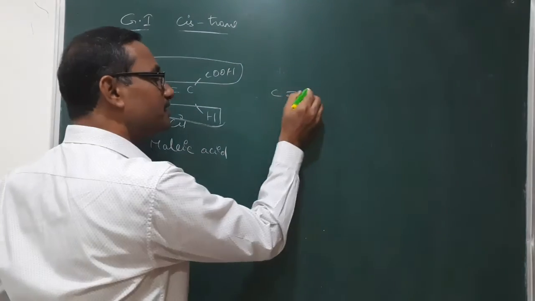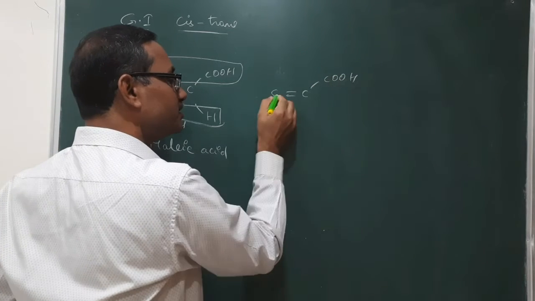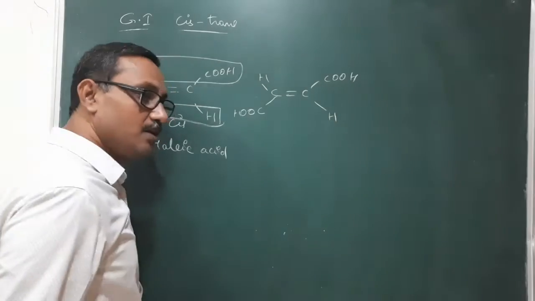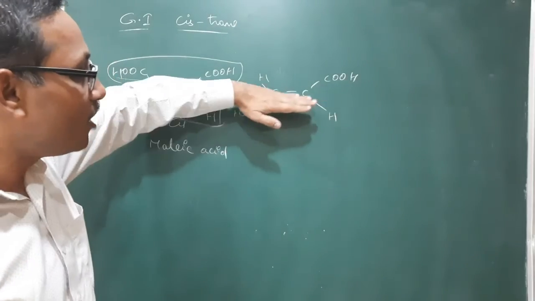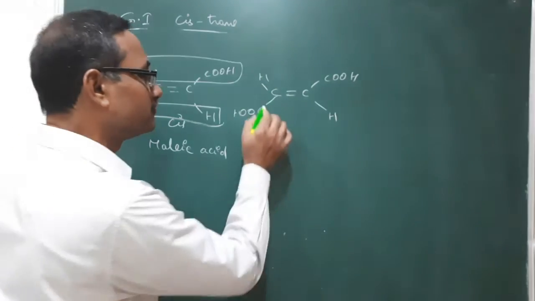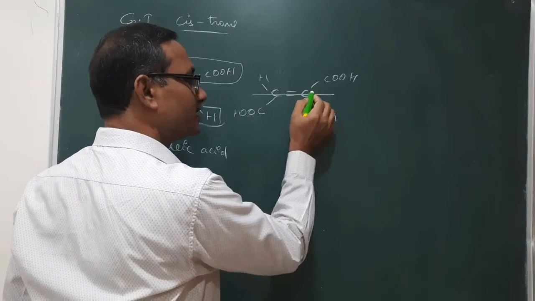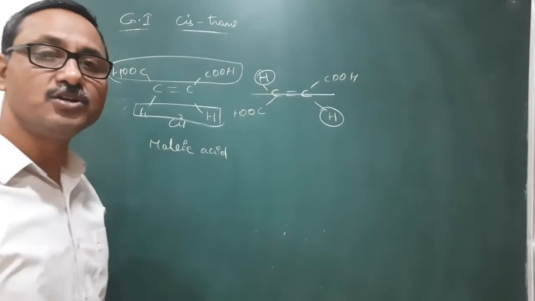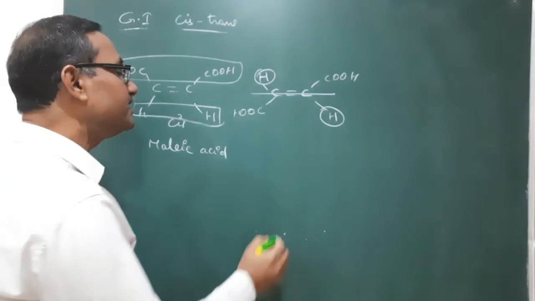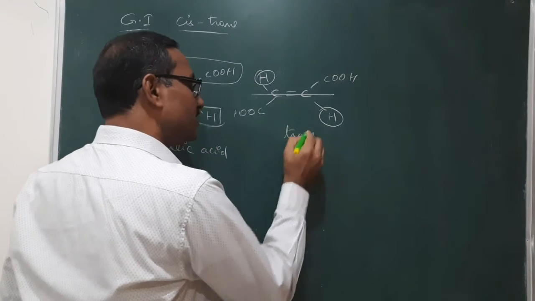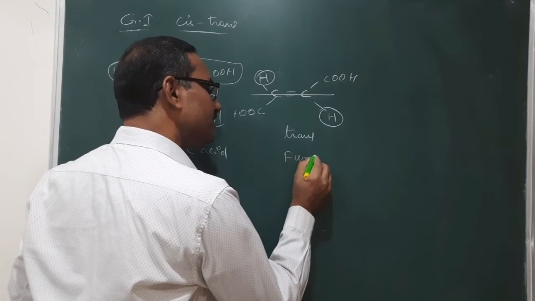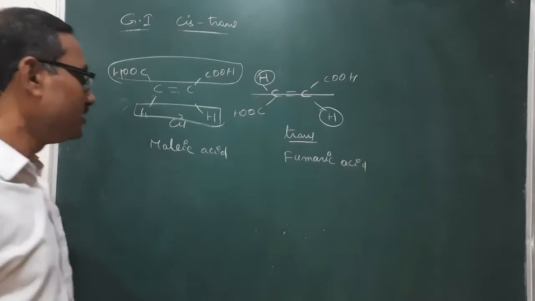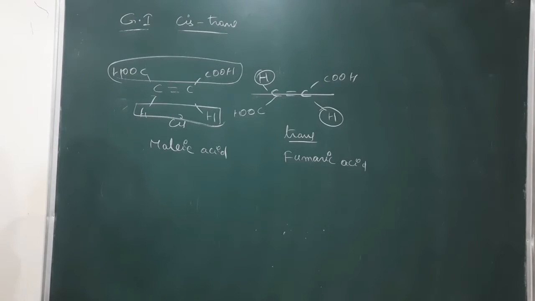And a trans isomer for this is this one: here a COOH is there, here H, here H. So similar groups are at the opposite sides of the double bonded carbon. Here these are the double bonded carbon atoms, and the identical groups are at the opposite sides of them. That's why it is a trans isomer. It is a fumaric acid. So fumaric acid is a trans isomer, and malic acid is a cis isomer.